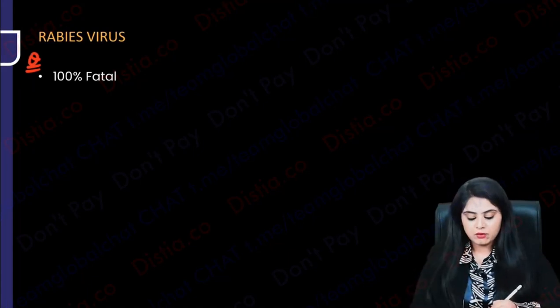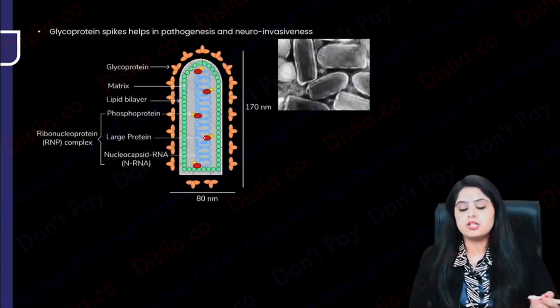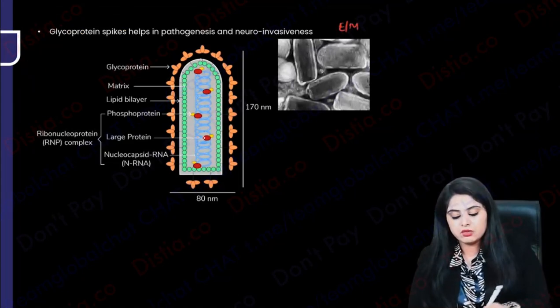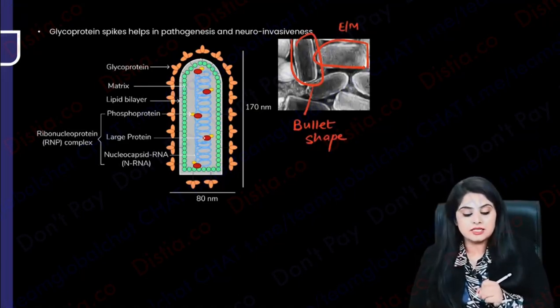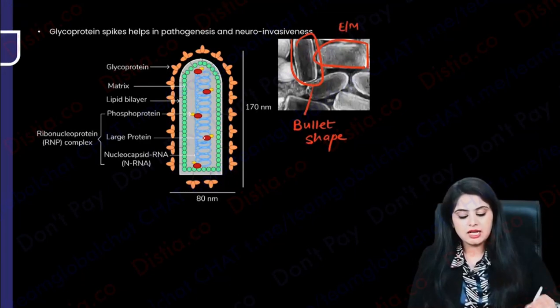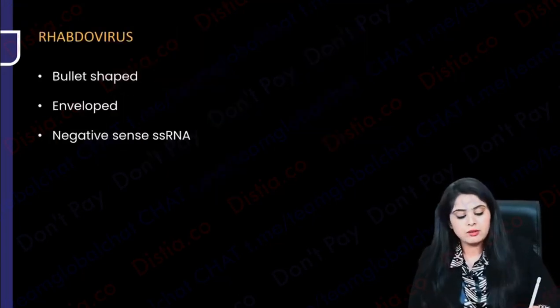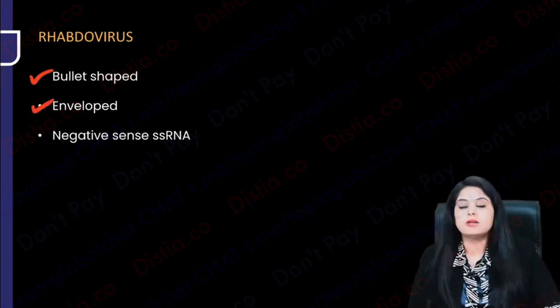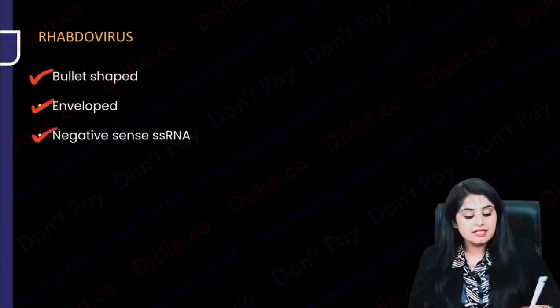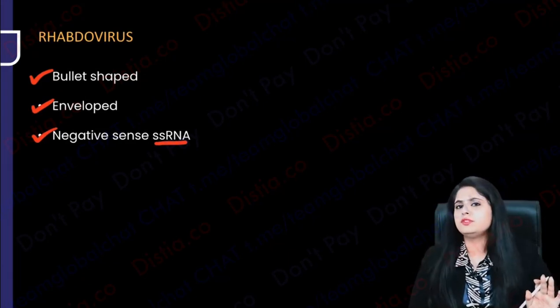What are the things that I have already taught you about rabies? The shape. If you remember, I showed you the electron microscopy earlier, and it shows you a classical bullet shaped virus. I always used to say the bullet is also going to kill and rabies is also going to kill. That is how we had learnt it. Also, what you see projecting out, I can definitely see an envelope around it. So is it an enveloped virus? Yes, it is. Talking about its shape, it is bullet shaped. Talking about the envelope, it is enveloped, and it is a negative sense RNA. Now all the RNAs are single stranded, so rabies is also single stranded.